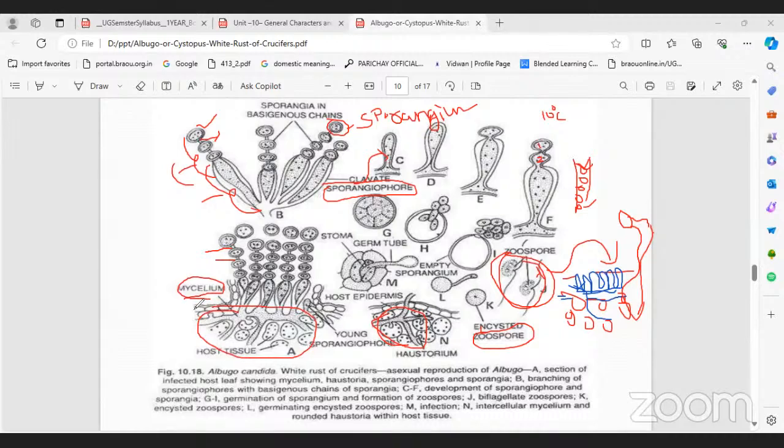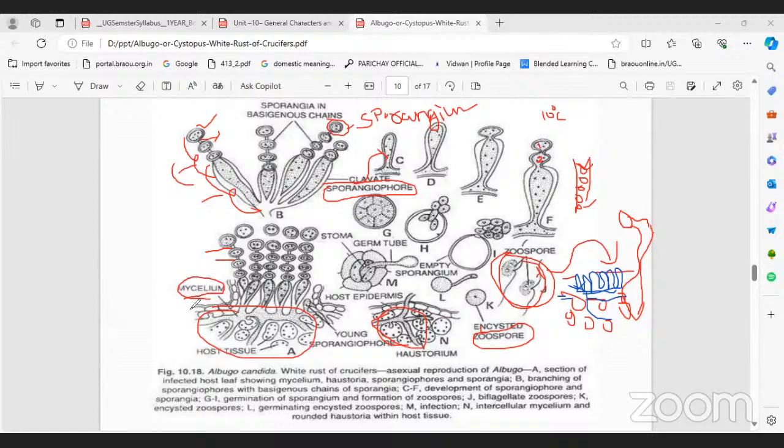From mycelium, which part developed? Hyphae. Hyphae, the part of mycelium. Okay, the group of hyphae is called mycelium. That is only the vegetative structure. After the vegetative structure developed, later on the vegetative body, what is developed?